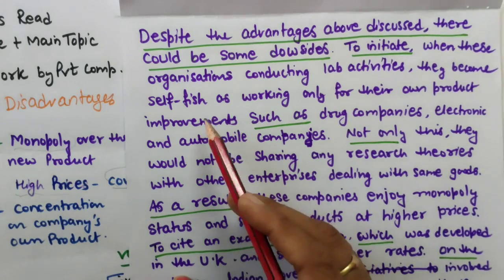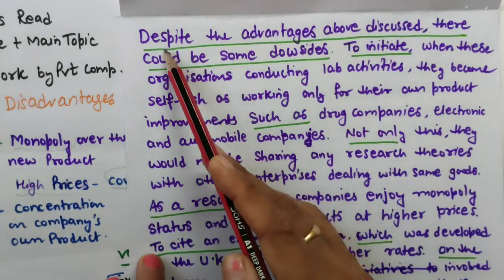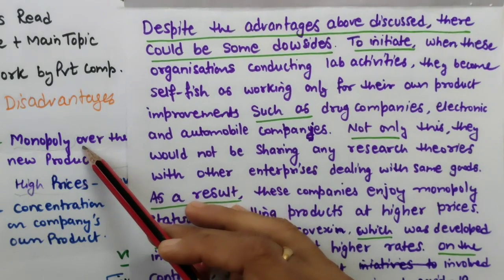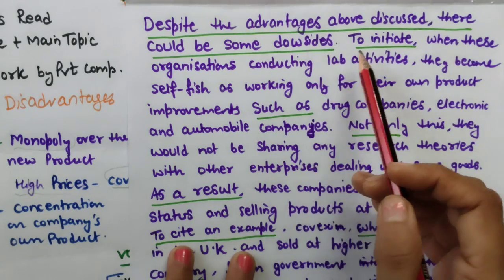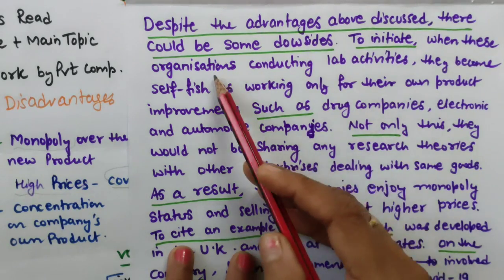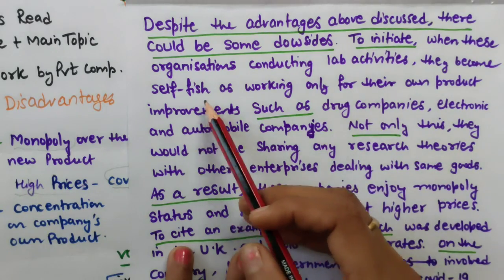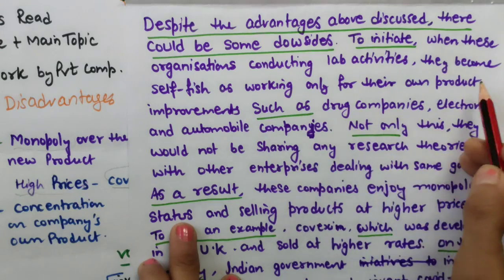Now my second point, that is: despite the advantages discussed above. This is also a good sentence structure, you should also follow it. So we will discuss the second, disadvantages, monopoly. There could be some downsides to this initiative when these organizations conduct lab activities. They become selfish, working only for their own product improvements.